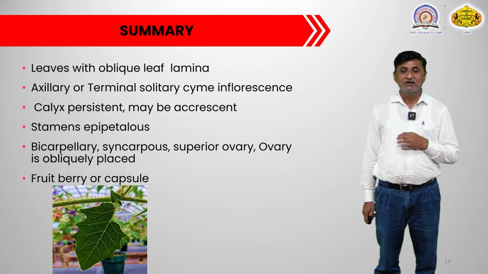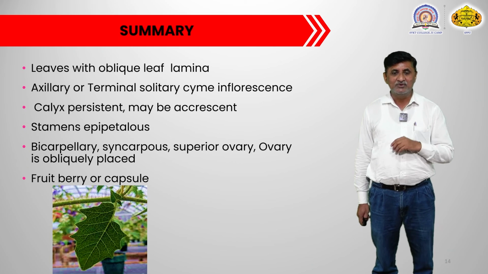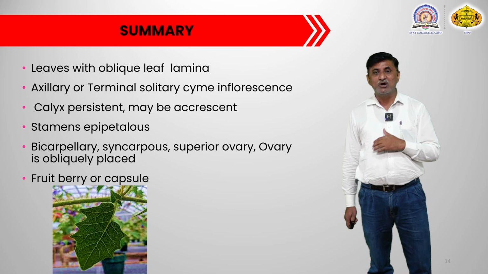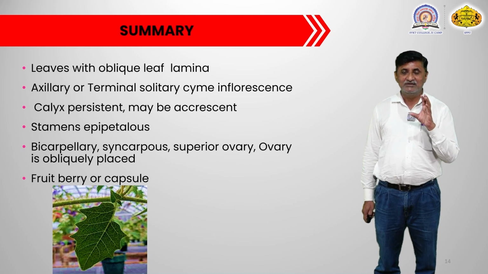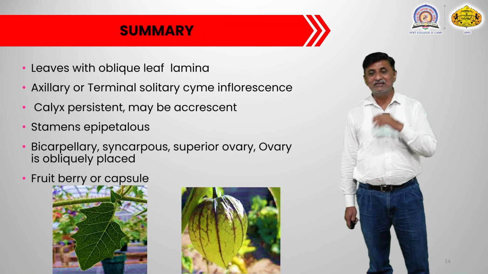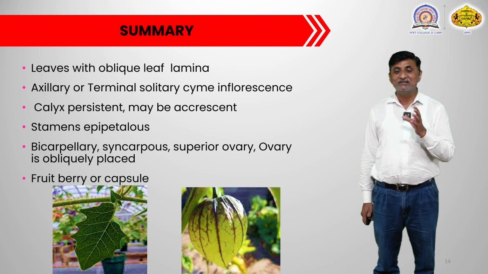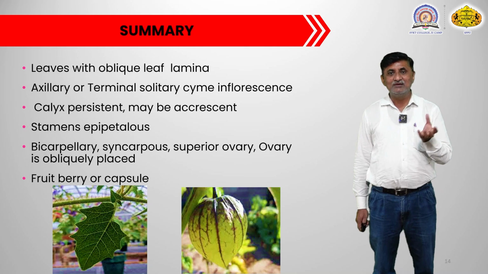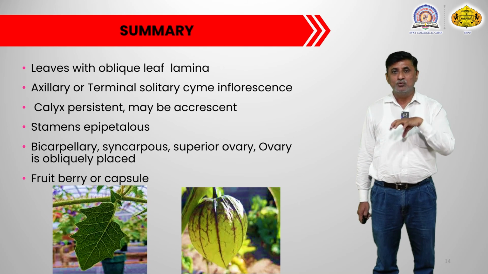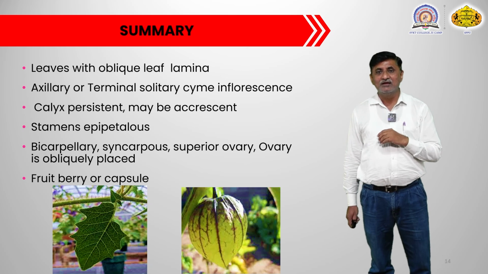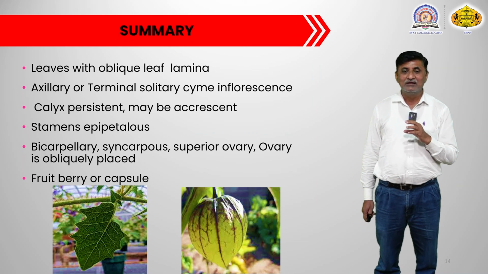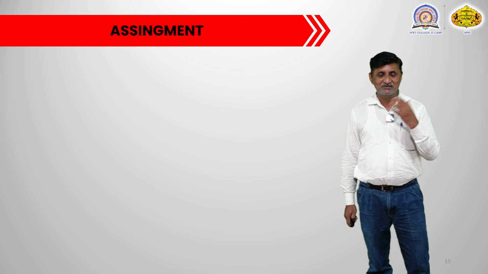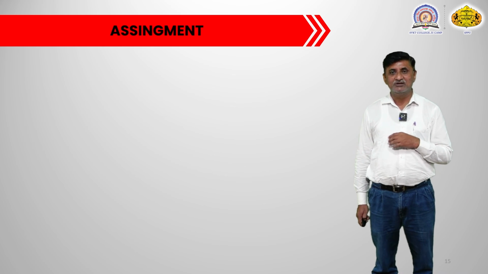You can see the image. In the image you will see the leaf. One side of the leaf is somewhat longer from the midrib and one side is short, and this is what the oblique nature of the leaf lamina is. The other image is showing the persistent accrescent kind of calyx, meaning the calyx grows along with the growth of the fruit and forms a balloon-like cover over the fruit. So the fruit is inside that particular balloon, and that is what the persistent accrescent kind of calyx is. So these are the summarized points with respect to this particular family.